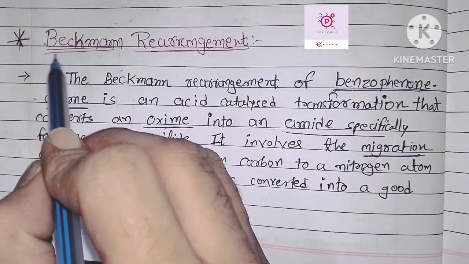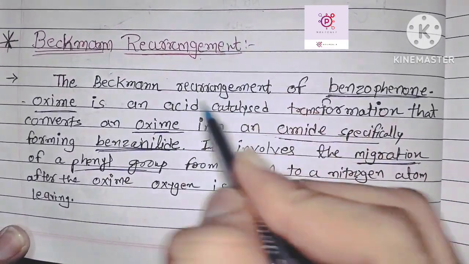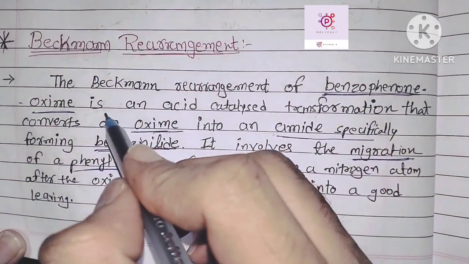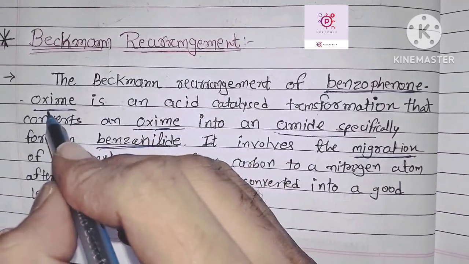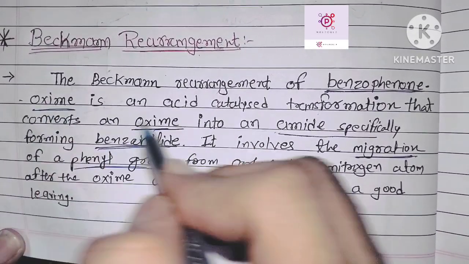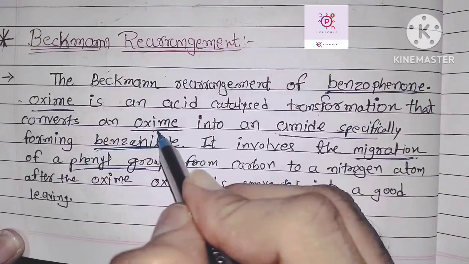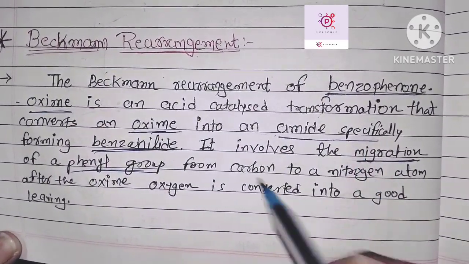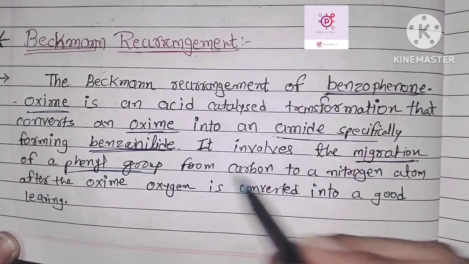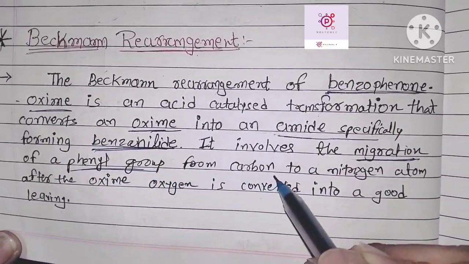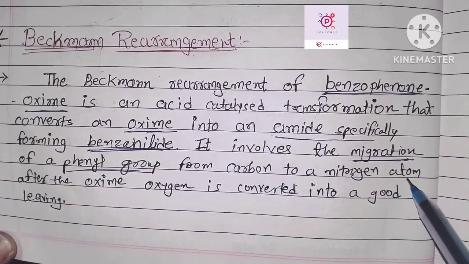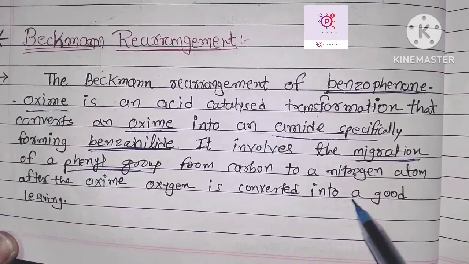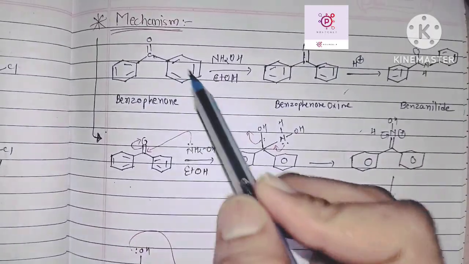Today we will discuss the Beckmann rearrangement. In the Beckmann rearrangement, benzophenone is converted into benzophenone oxime, and the oxime is transformed into an amide. It involves the migration of the phenyl group from carbon to the nitrogen atom, after the oxygen is converted into a good leaving group.